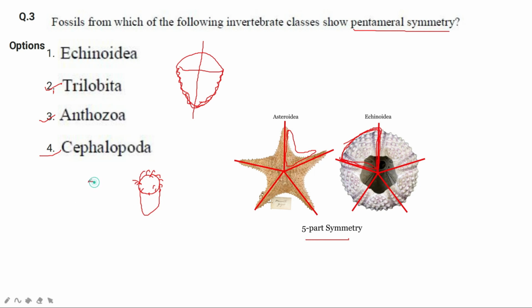This is the head, and remember these are the tentacles in the head, which is why these are called cephalopods. And then there is a shell which is a plain spiral shell, and that is why this organism can be divided into 2 equal parts. This is cephalopod. So the right answer would be echinoderm.